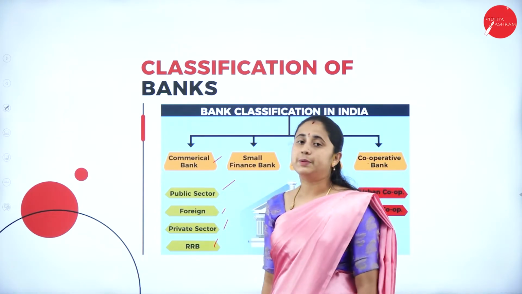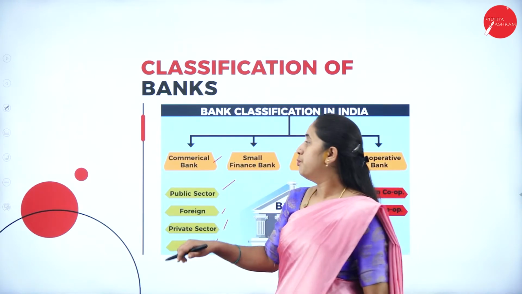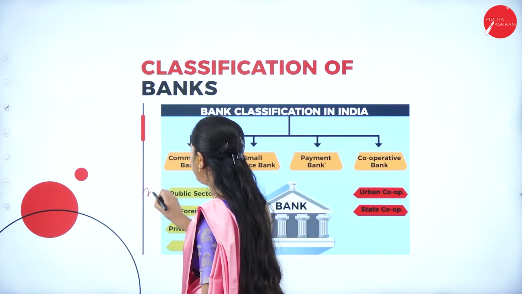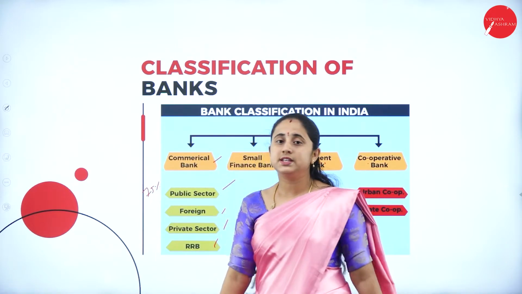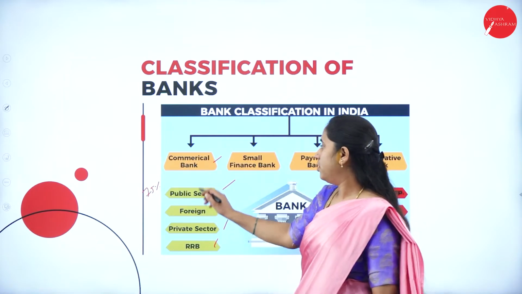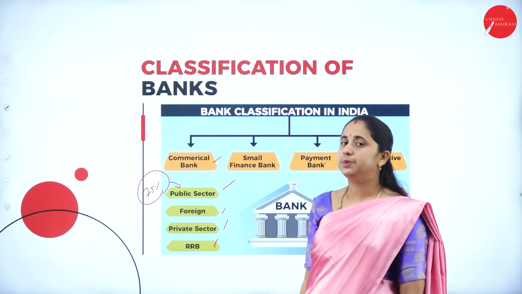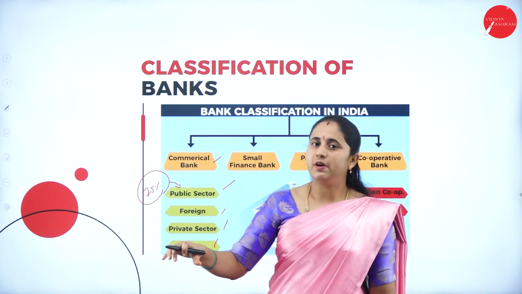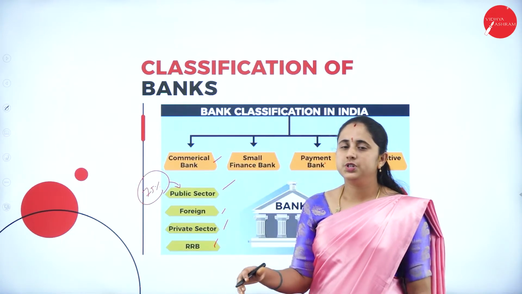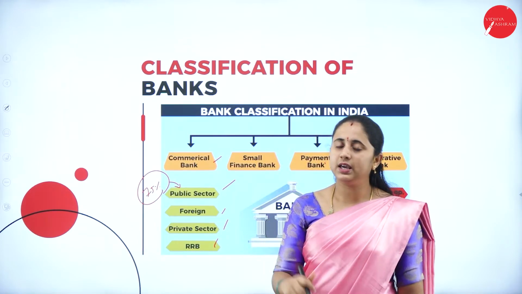So public sector bank. The public sector bank is nationalized and it accounts for more than 75% of the banking activity in the country. So their contribution to the total banking system is 75%. The major stakes of these public banks are held by the government.